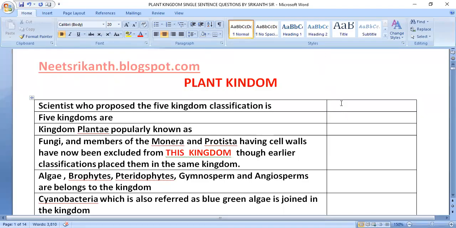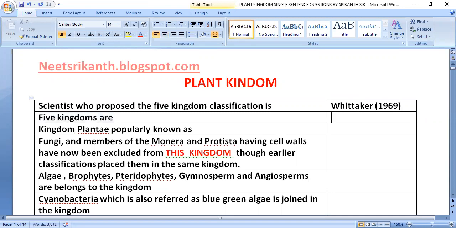Plant kingdom. NCERT based single sentence questions. Let's start. The scientist who proposed the five kingdom classification is Robert Whittaker in 1969.